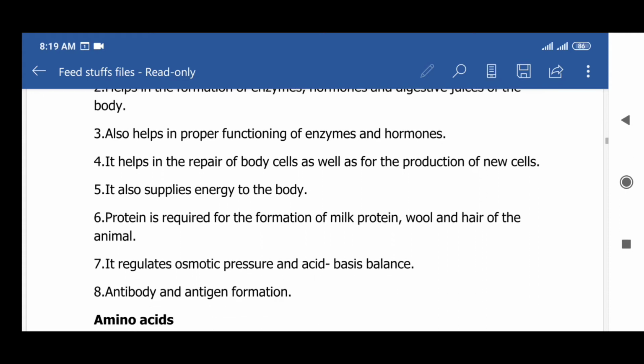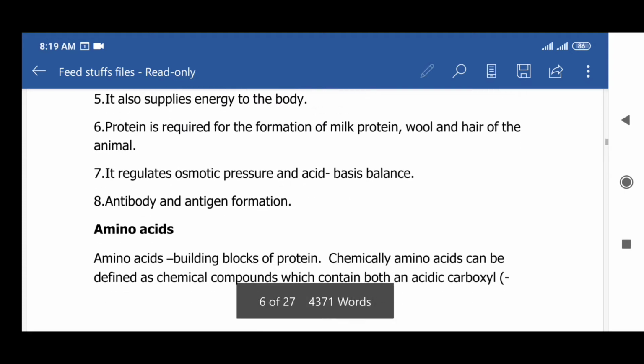Fifth, it also supplies energy to the body. Sixth, protein is required for the formation of milk protein, wool, and hair of animals. Seventh, it regulates osmotic pressure and acid-base balance. Eighth is antibody and antigen formation.